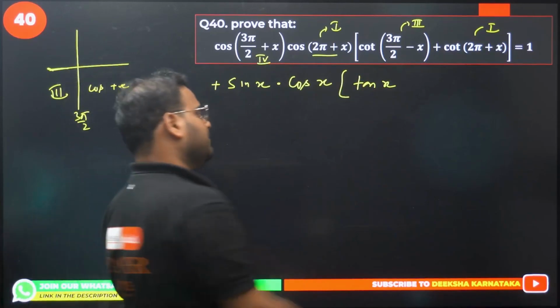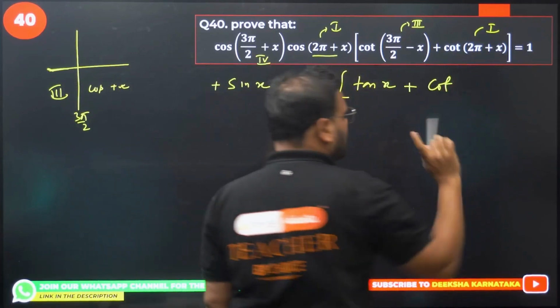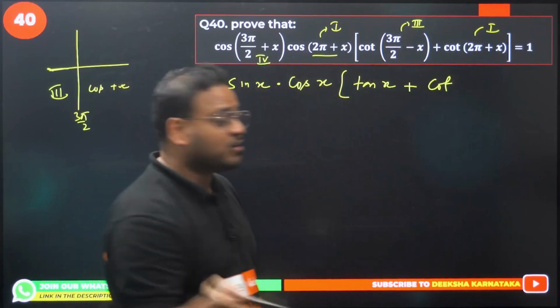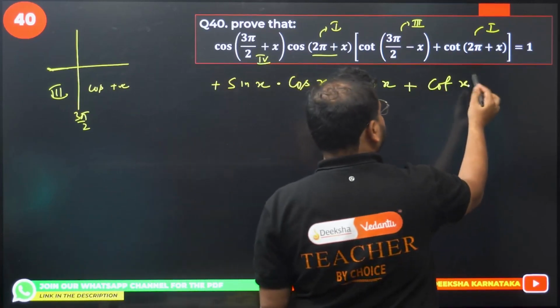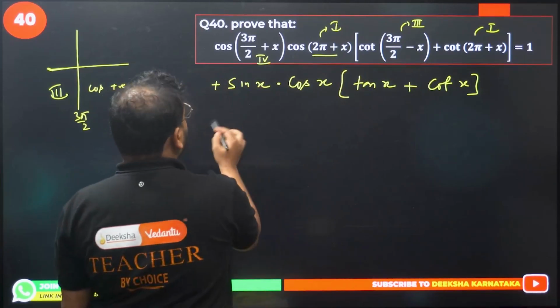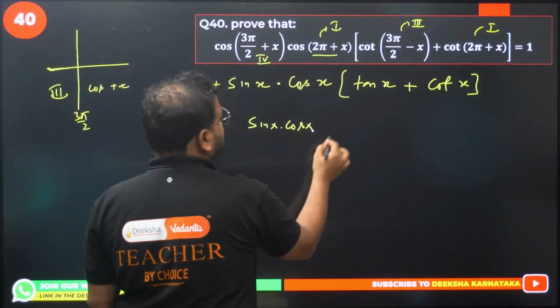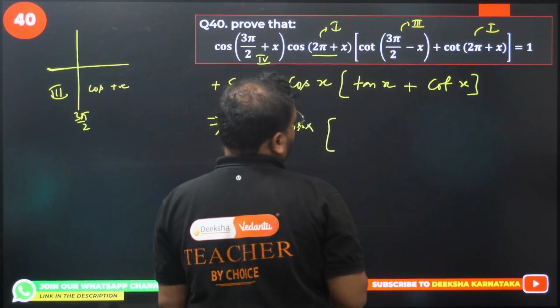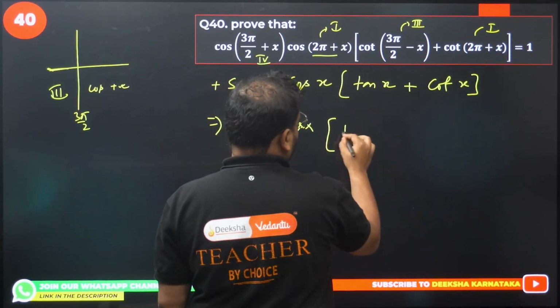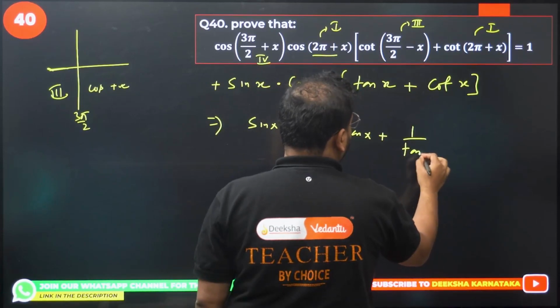Clear? This is a plus sign. Cot will remain cot because at the multiples of pi does not change. So cot x. I'm looking to prove it equal to 1. We'll do that later. Let's continue with the steps. So we get our r here sin x, cos x, and over here take this as reciprocal. Tan of x plus 1 by tan of x, right?